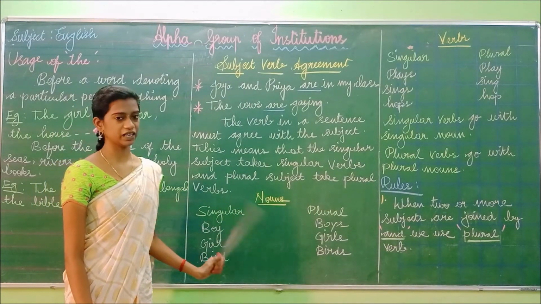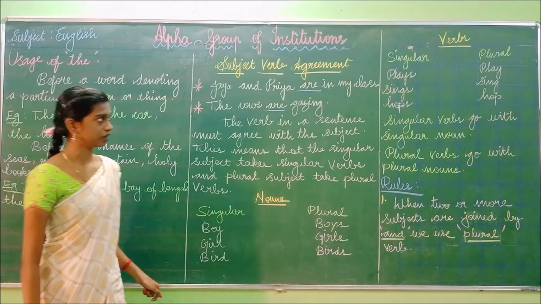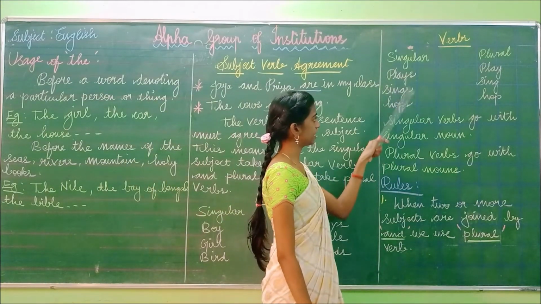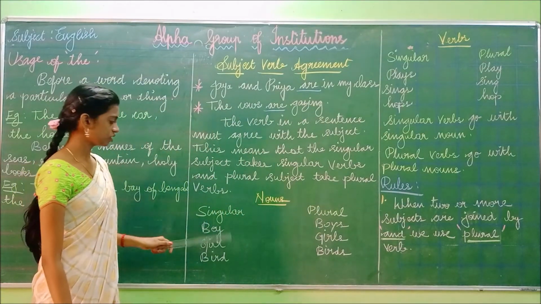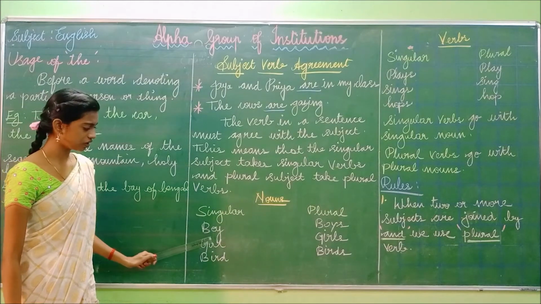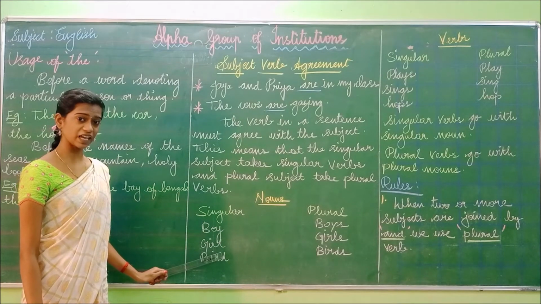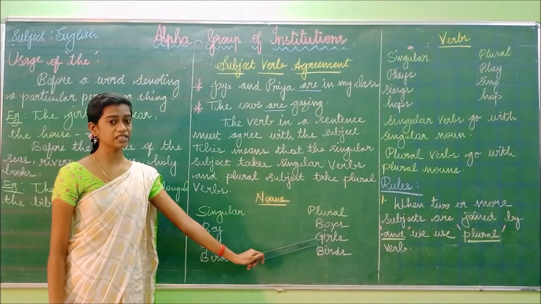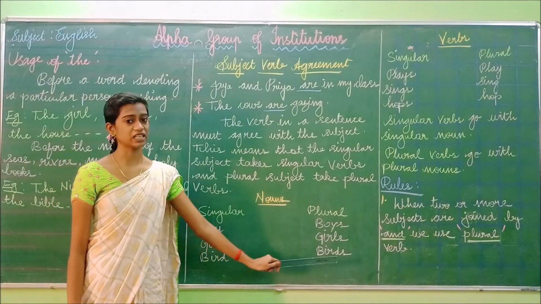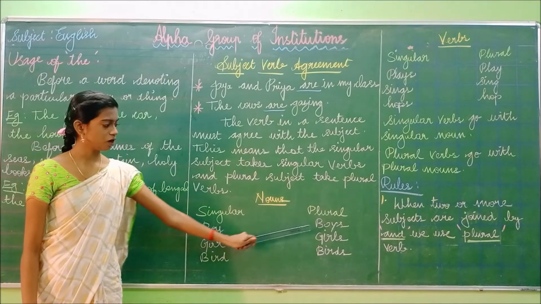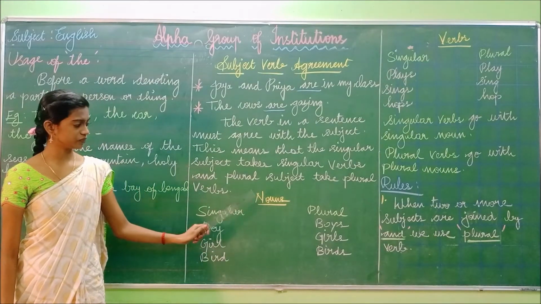I have written an example for you. These are all the nouns: boy, girl, and bird. And I have written verbs also: plays, sings, hops. These are all the action words, which are known as verbs. Singular and plural. In singular, boy. How will you say it in plural? Boys. Next, in singular we say girl, and in plural we say girls. In singular we say bird, and in plural we say birds. So boy, boys. Girl, girls. Bird, birds. These are the nouns.